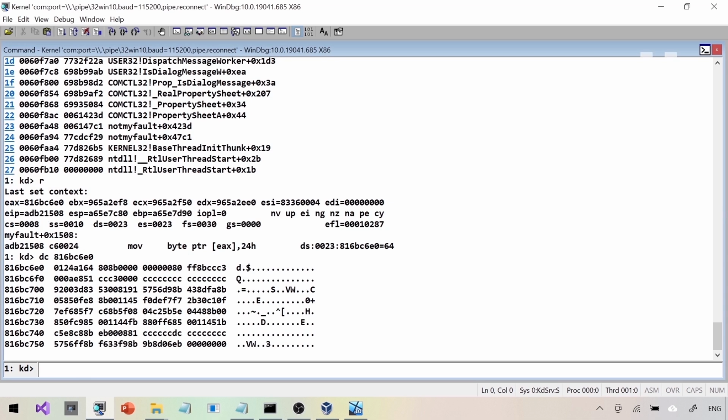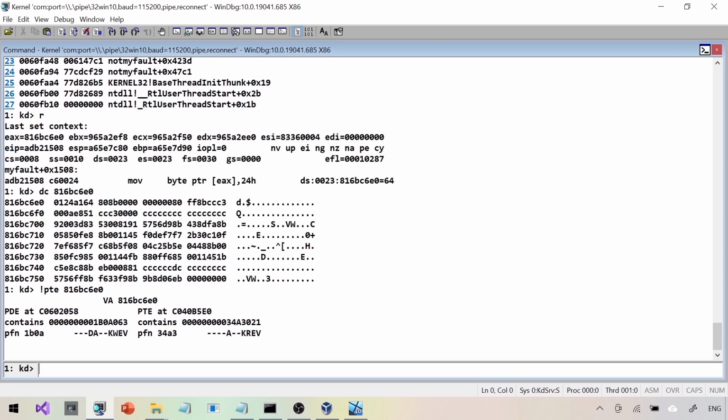When we did a dc, we are getting a valid address. It is not an invalid address. It does have pages associated with it. So it is a valid page in terms of backing up with either RAM or page file. But still we are getting a problem. Next command we're going to type is !pte on that particular address to understand why we are getting the problem.